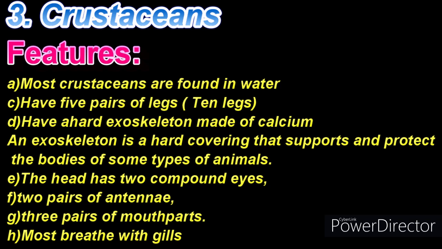A hard exoskeleton made of calcium, no internal skeleton. An exoskeleton is a hard covering that supports and protects the bodies of some types of animals. The word exoskeleton means outside skeleton.